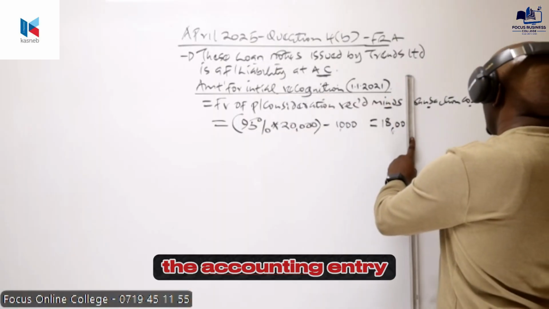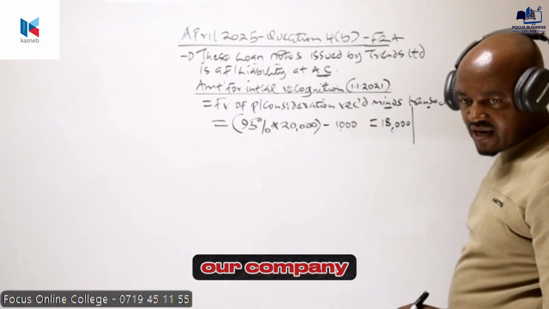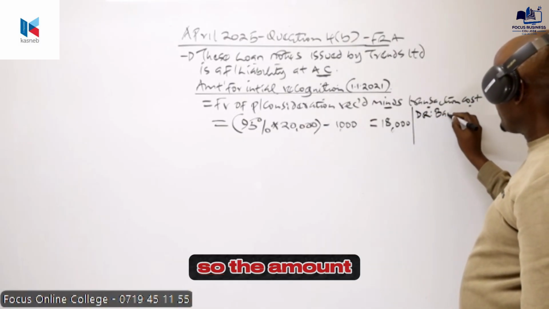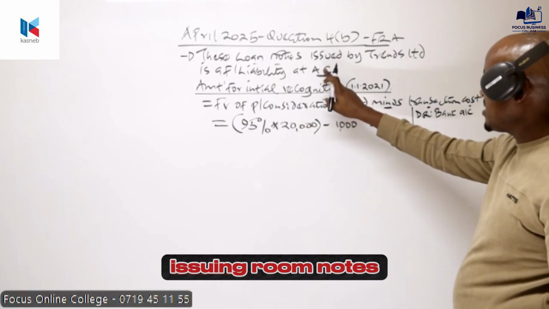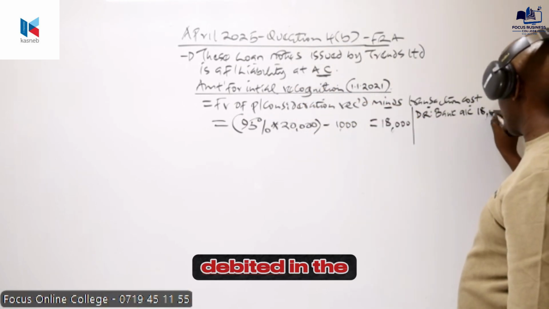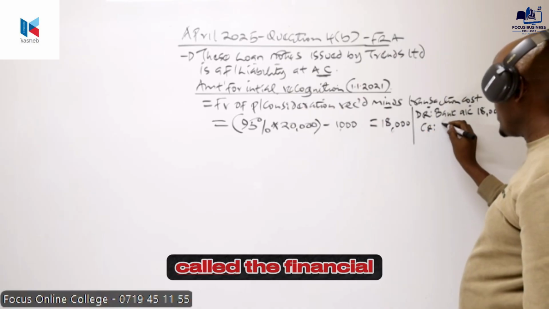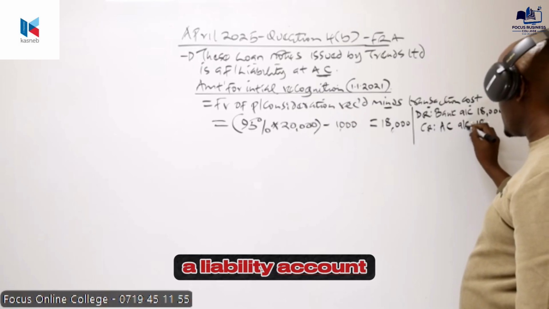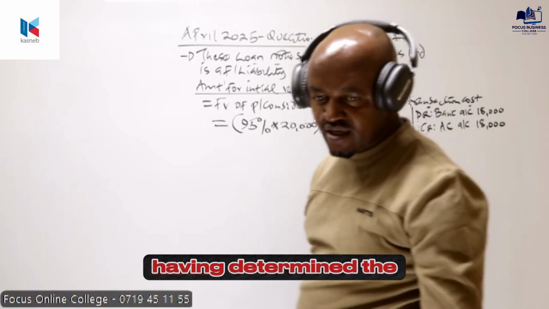In this case, equally, you may show the accounting entry. So this amount, how was it supposed to be accounted for by our company? Our company received the money, so this is the money which was received by the company after issuing loan notes. The company debited that in the bank, and then credited a liability account called the financial liability at amortized cost. This is basically a liability account which was credited with the amount which was received.